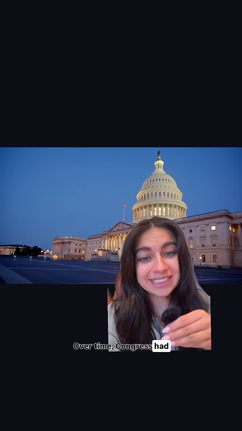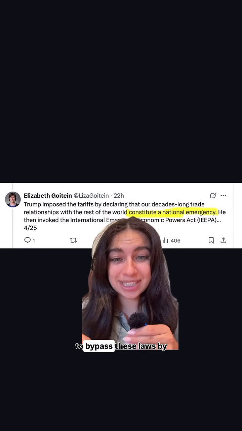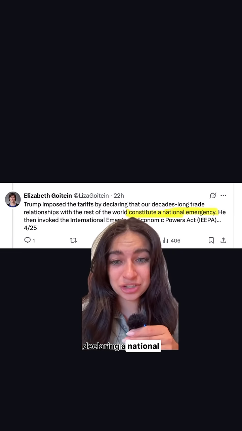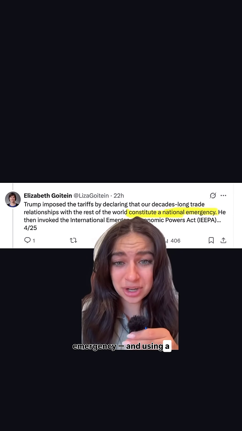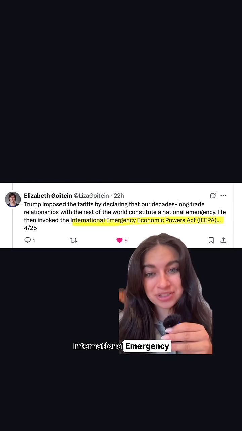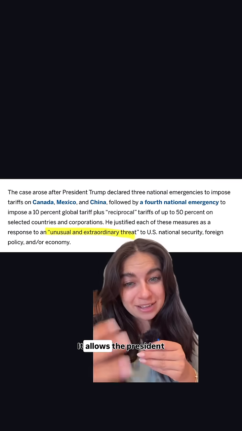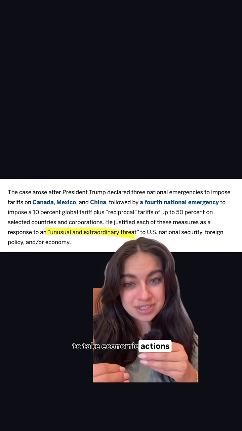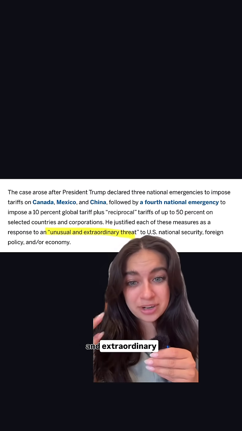Over time, Congress has delegated parts of that authority to the executive through various laws that explicitly authorize the use of tariffs under specific conditions. But now, Trump is trying to bypass these laws by declaring a national emergency and using a law that doesn't even mention tariffs. That law is called the International Emergency Economic Powers Act. It allows the president to take economic actions to deal with an unusual and extraordinary threat.